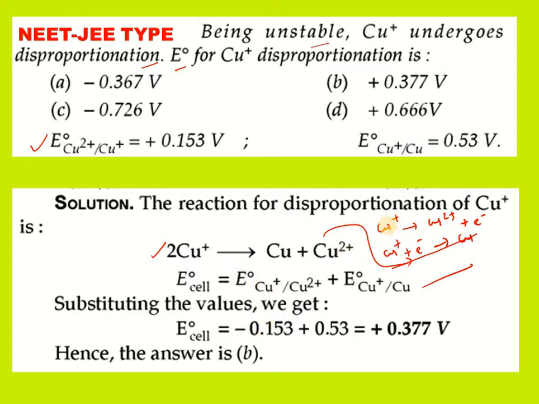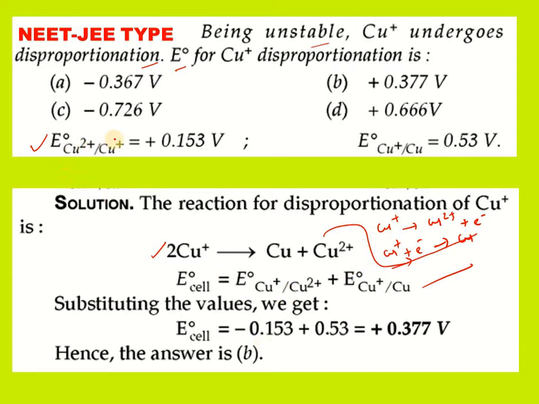After that, the reduction potential value is minus 0.153. Why is it minus? Because Cu plus became Cu2 plus, so this is an oxidation.